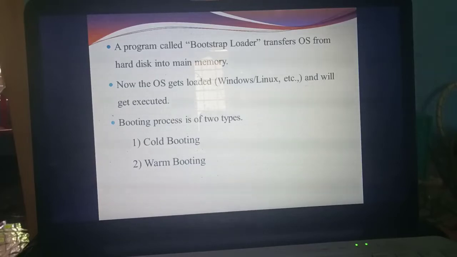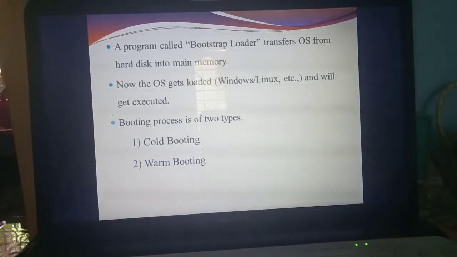After that, the OS will get executed. Understand? So after the booting, what process will go on? One program called bootstrap loader. It will transfer particular operating system information from where to where? Hard disk to main memory. After that, immediately the operating system will get loaded. What are the examples of operating system? Windows and Linux. So immediately when the operating system is executed, you are able to see the contents on the screen.